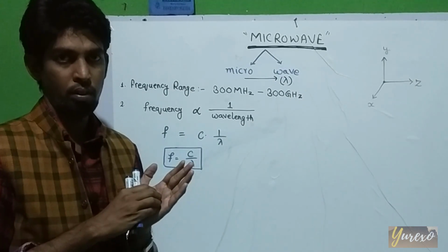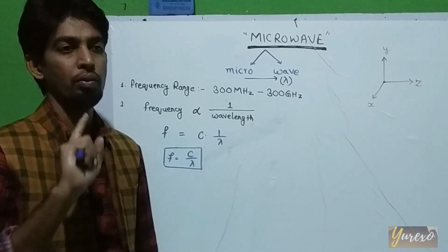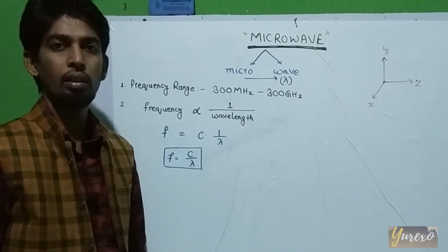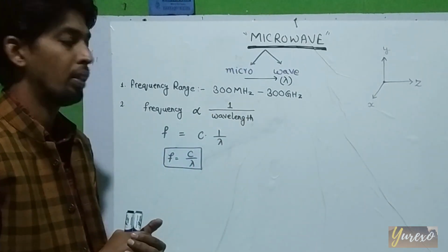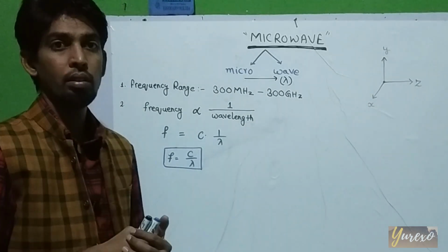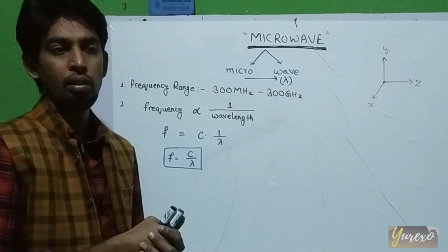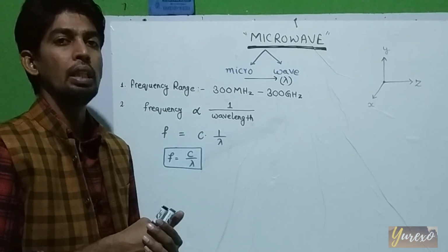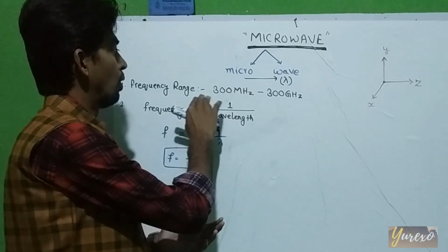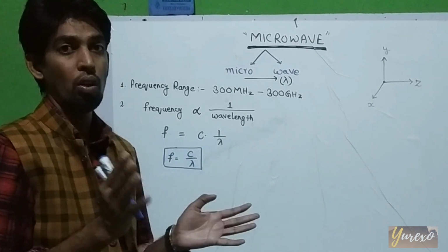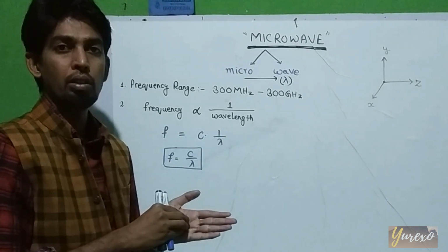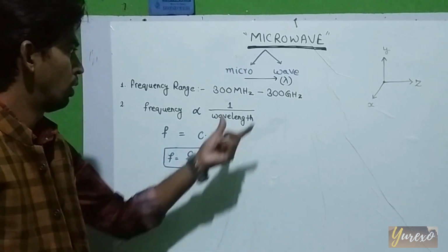In between that frequency range, whatever waves are there, they are known as microwave. If you want to communicate by mobile phone, from one mobile to another, there should be a frequency range between this and this. If we consider telecommunication, like TV, radio, broadcasting, these also have a frequency range of 300 megahertz to 300 gigahertz, because all these things depend upon the microwave. So this is the frequency range.